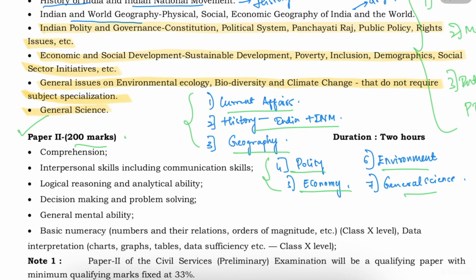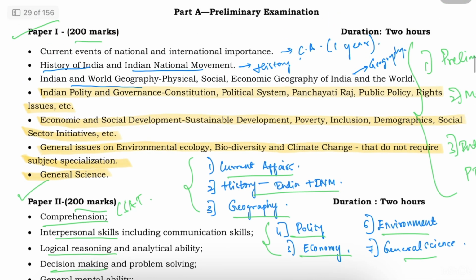And moving on to paper 2, paper 2 is essentially CSAT. So we have comprehension here, interpersonal skills, logical reasoning, decision making, general mental ability, and basic numeracy. All of this you need to keep in mind, that is class 10 level. Nothing above class 10 level will be given in paper 2.